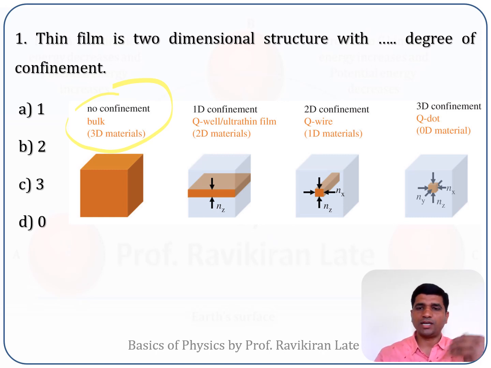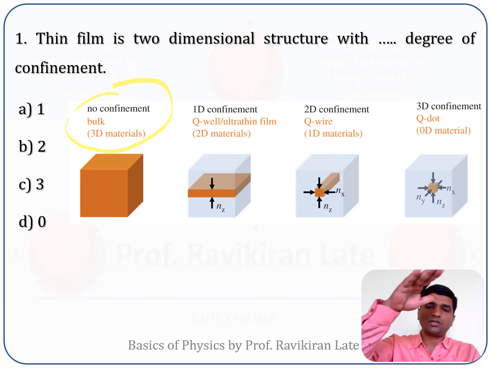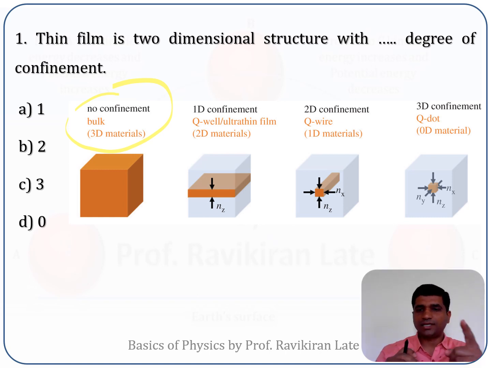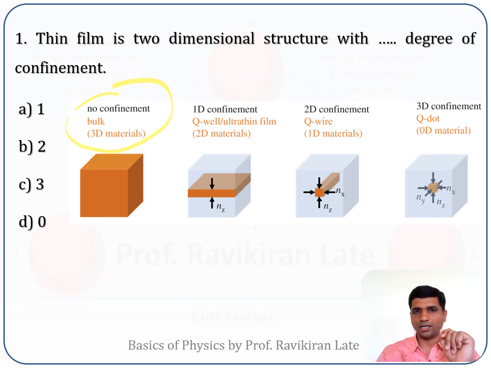Such materials are called bulk materials. If one of the dimensions of such a box is compressed, then we say that 1 degree of confinement is applied to that material. Such materials are called two-dimensional materials, such as a quantum well.